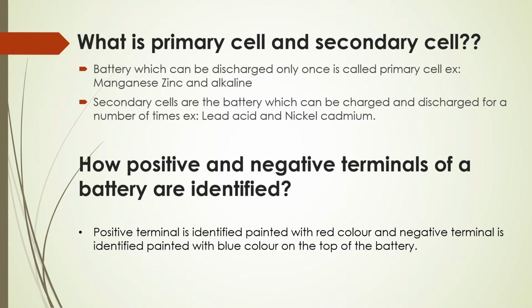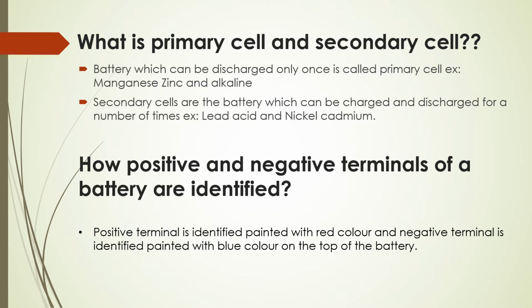So friends, let's see the typical questions on battery. What is primary cell and secondary cell? Battery, which can be discharged only once, is called primary cell. Example, manganese, zinc and alkaline batteries. Secondary cells are the battery which can be charged and discharged for a number of times. For example, lead acid and nickel cadmium. And typically in industry, we use secondary cells for supplying the backup power for instrumentation or critical supplies.